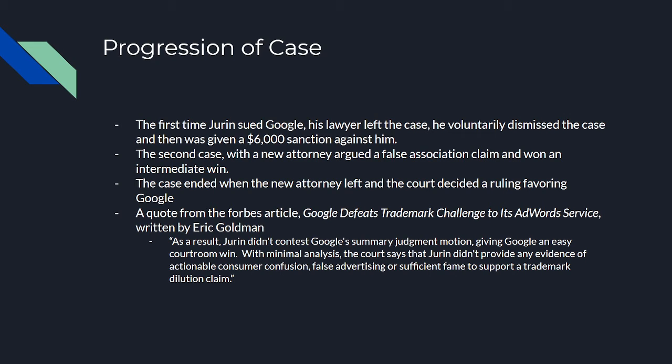Progression of the case. The first time Jurin sued Google, his lawyer left the case, and he voluntarily dismissed the case and was given a $6,000 sanction against him for it. The second case, with a new attorney, argued a false association claim and won an intermediate case before the new attorney left Jurin, and the court decided a ruling favoring Google.